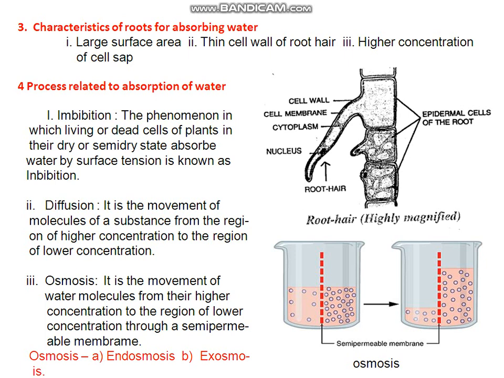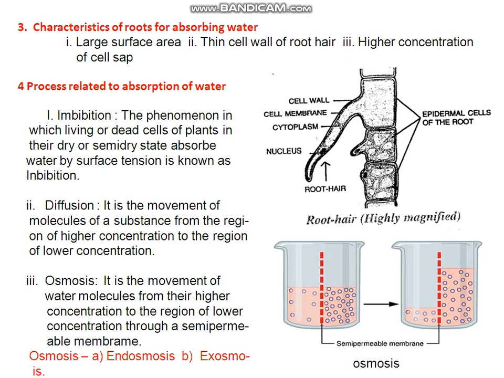That is why it allows all kinds of substances to pass through it. Then cell membrane is selectively permeable. That is why cell membrane allows water molecules to pass through it. That is why thin cell wall as well as cell membrane helps in absorption of water.